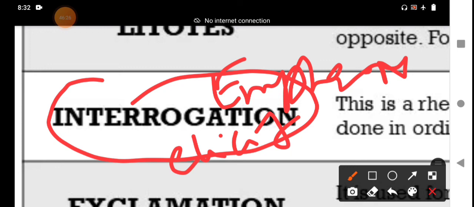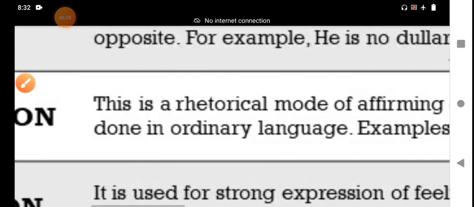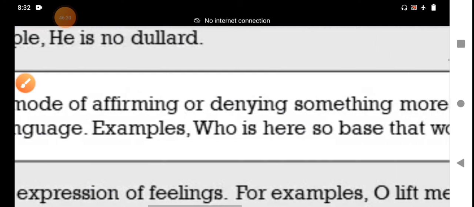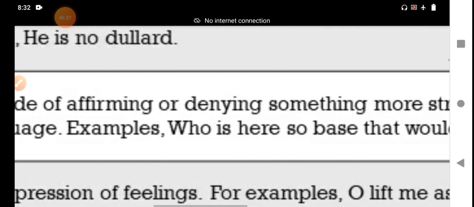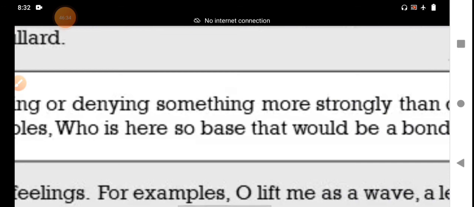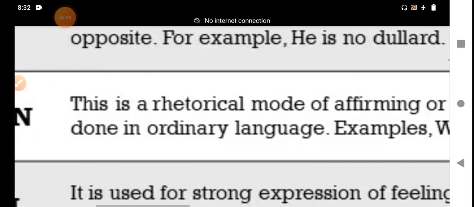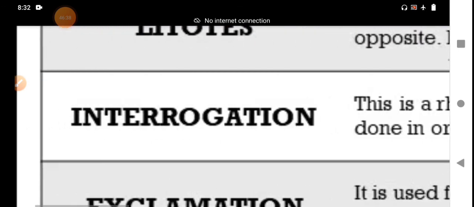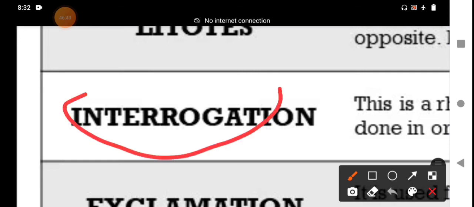Here some examples are there. What is the example? One example: who is here so base that would be a bondman? That is one of the examples given for the interrogative figure of speech. What is base? A baseman does not follow moral values or moral principles. Bondman means slave. I have already explained this.